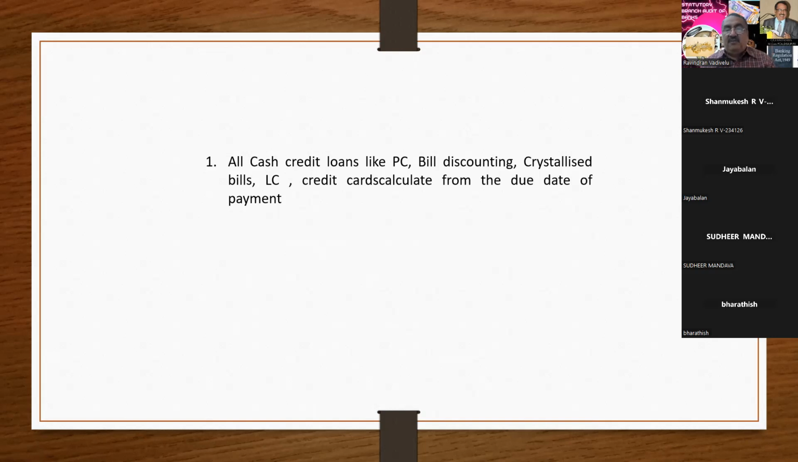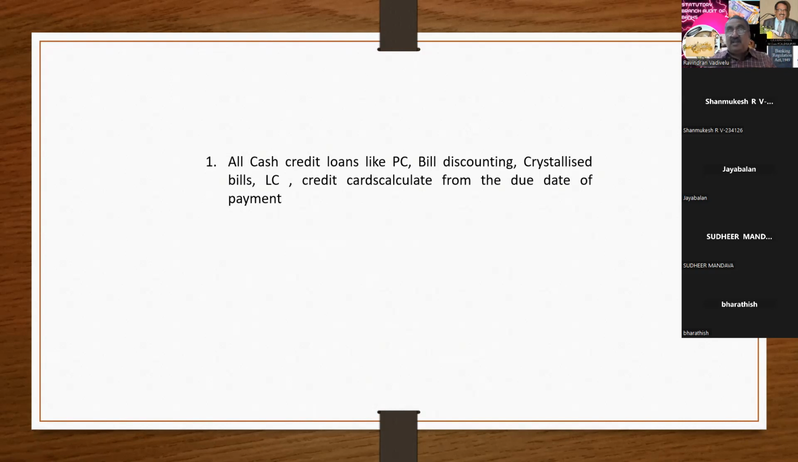Here, one can ask what is meant by a crystallized bill. So a bill is discounted by the banker and the bill is sent for collection. The party has not paid the amount even beyond some 180 days or 365 days. The bankers have to recall the bill, recall the loan. Then the party has to make the payment.